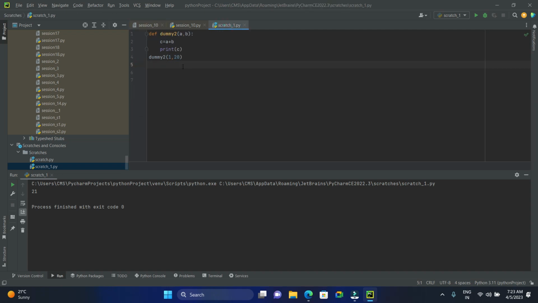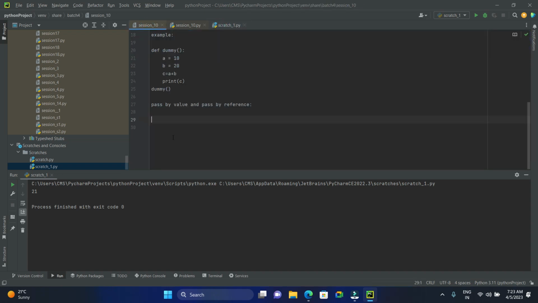Which means if you change the value in the argument, that should reflect in the function's variable value. That is pass by value. Next, we'll go with pass by reference.